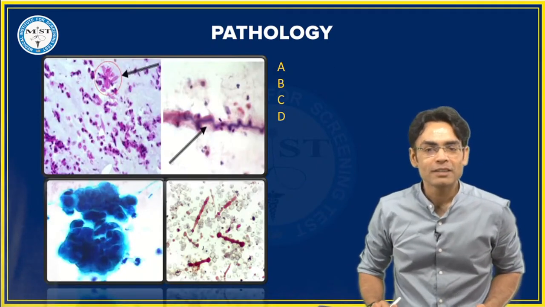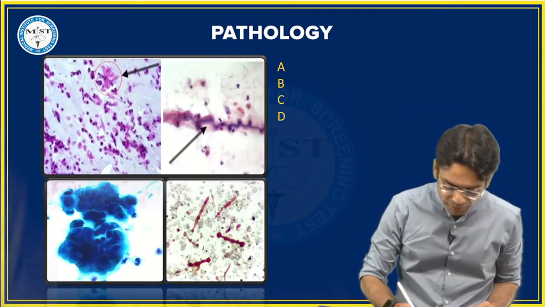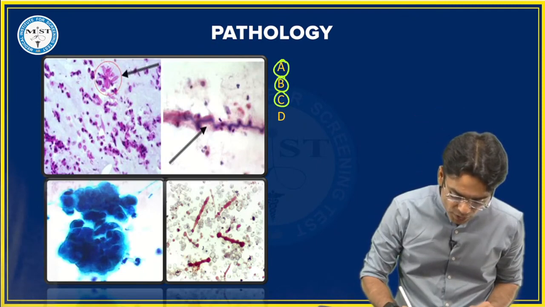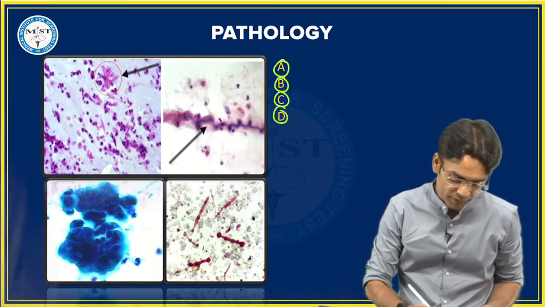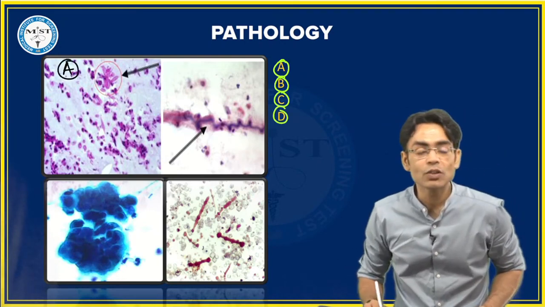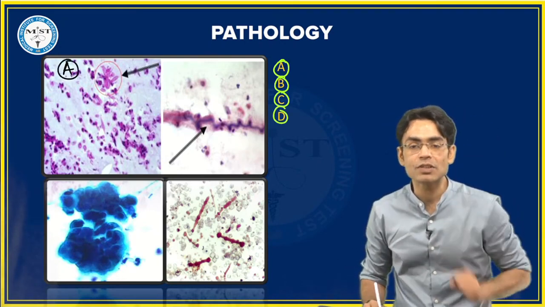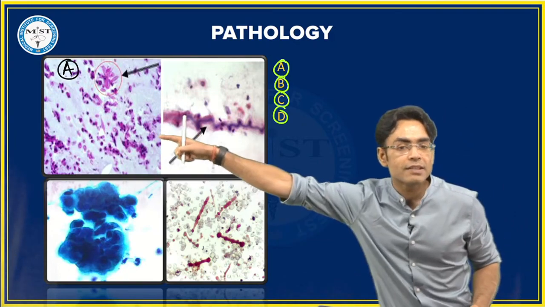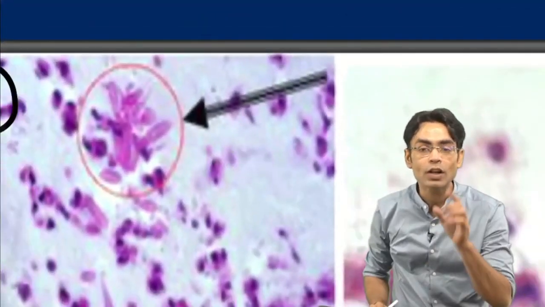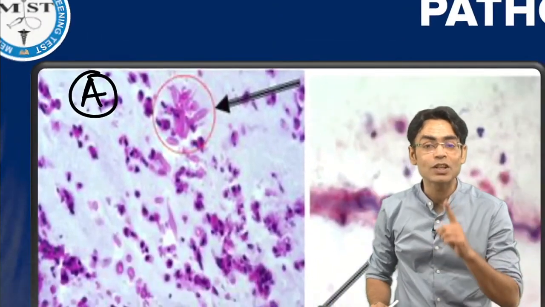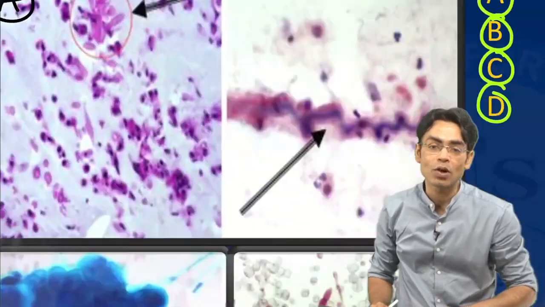Now, what is A? What is B? What is C? And what is D? Let's talk about A first. This is your A. What is this, beta? These are actually the 3 C's which you are seeing in the sputum. If I'm saying this is a sputum finding and you are getting these kind of crystals, this is your Charcot-Leyden crystal in the sputum, seen in the patient of bronchial asthma.